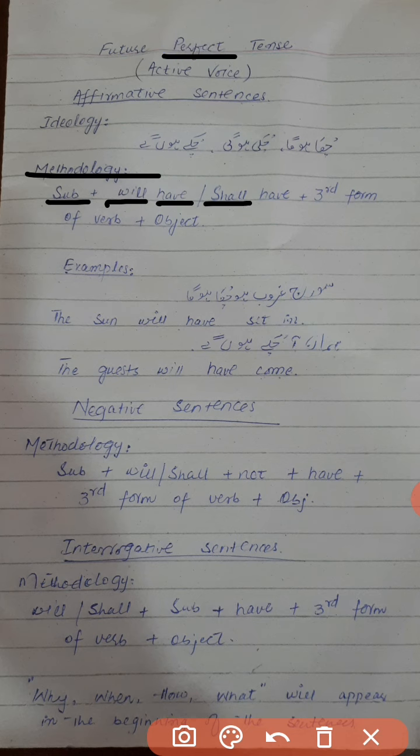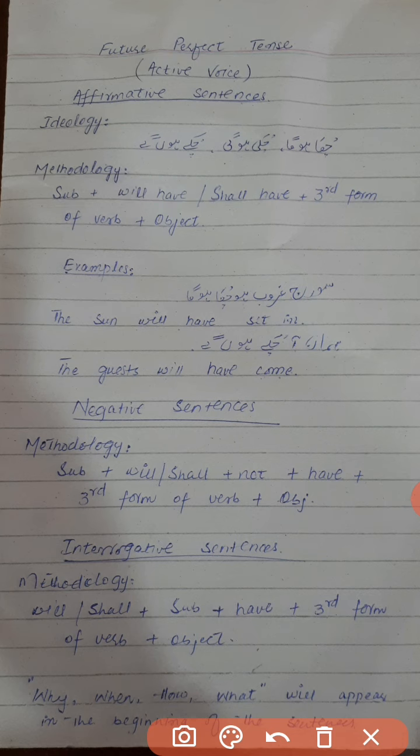Here will and shall show that the tense is future, and have shows that the sentence is perfect. So it is a compound kind of tense, you may say, perfect and future at the same time. We have used two different auxiliaries of perfect and future together to make it future perfect tense.